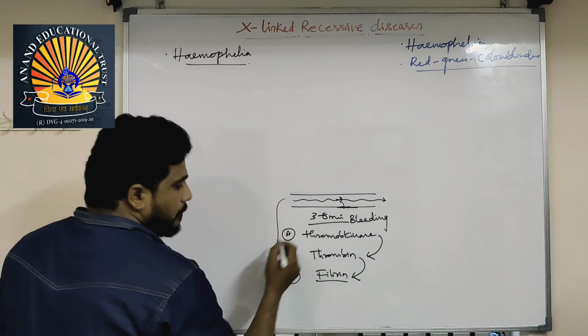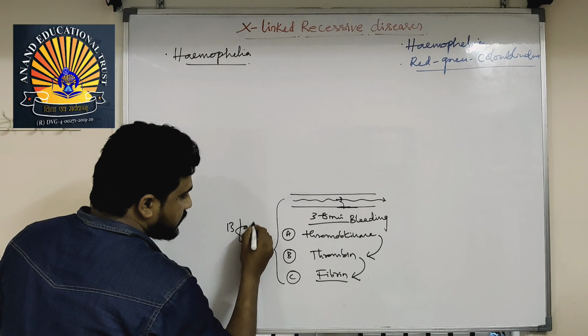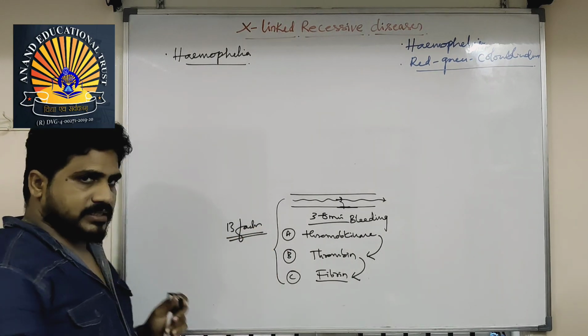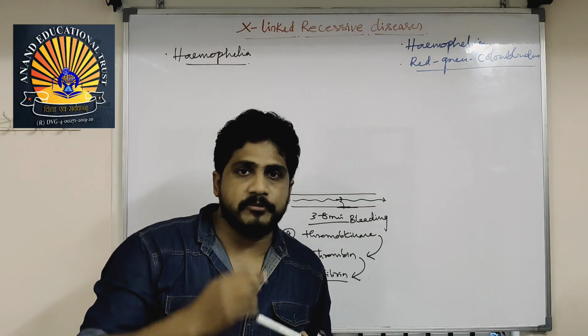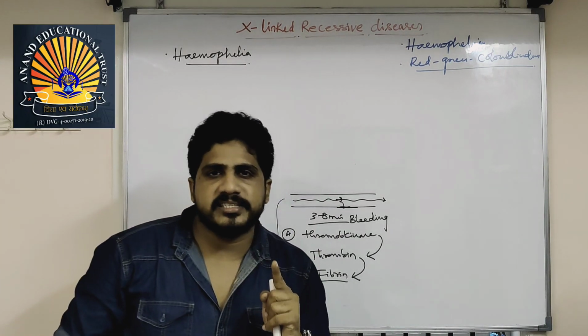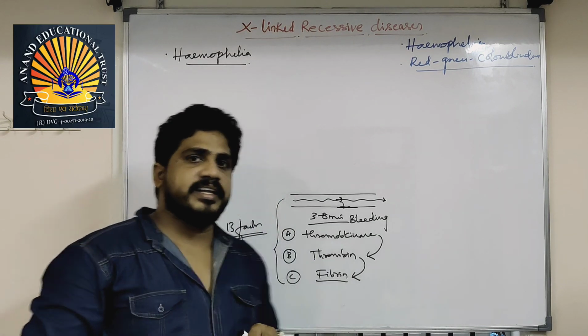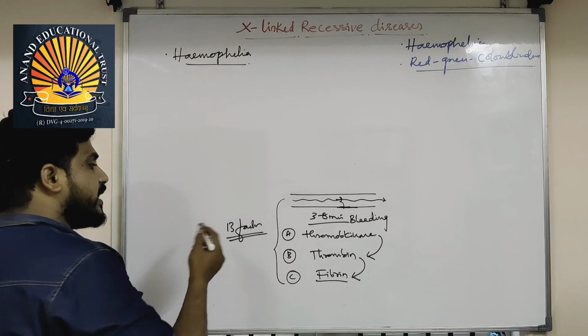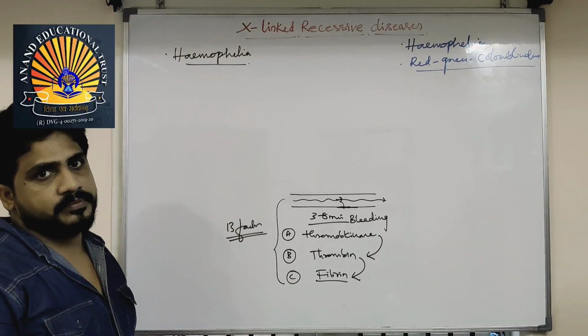This bleeding will be stopped because of the 13 factors, isn't it? All 13 factors are proteins. All proteins come from translation. All translations come from transcription. All transcription happens from DNA. It means DNA is responsible for this, nothing but genes. So behind this, so many genes are there.